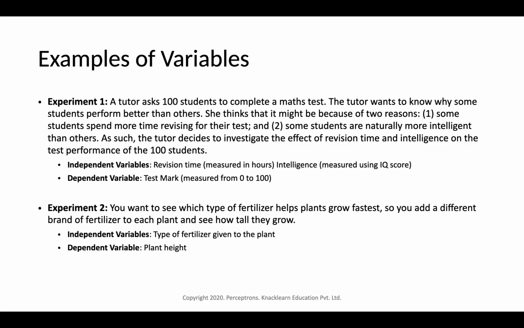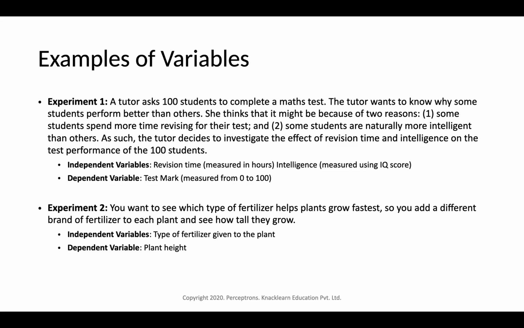Now to take a few more examples with respect to these variables. Suppose there is one experiment in which a tutor asked 100 students to complete a math test. The tutor wants to know why some students perform better than others. She thinks it might be because of two reasons: some students spend more time revising for their test, and some students are naturally more intelligent than others.